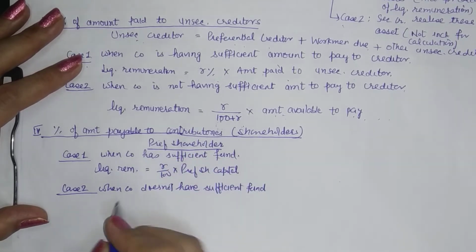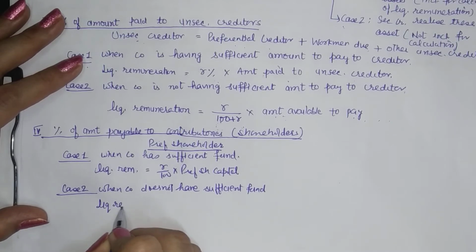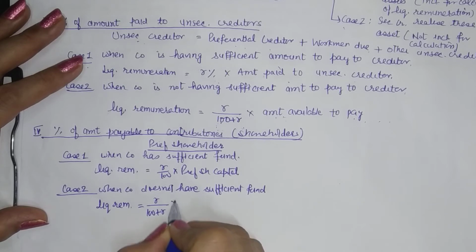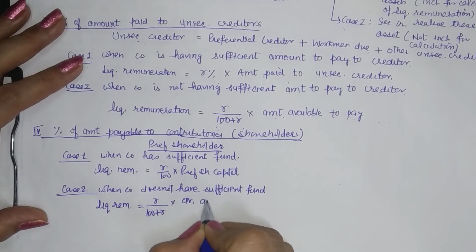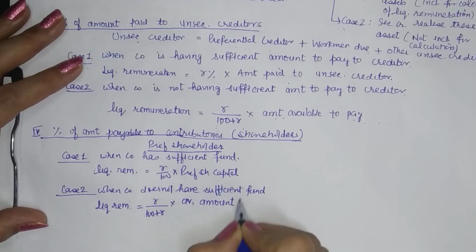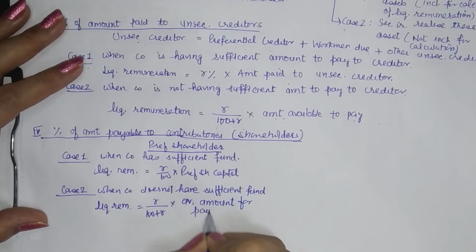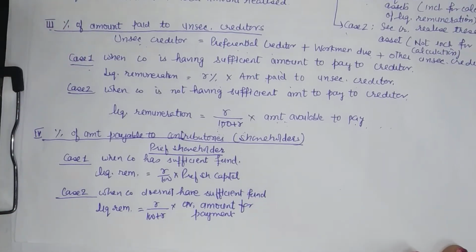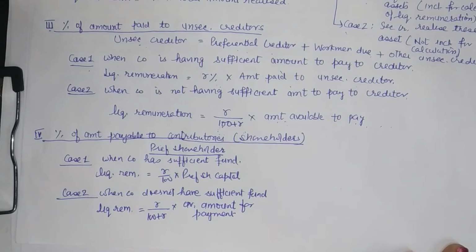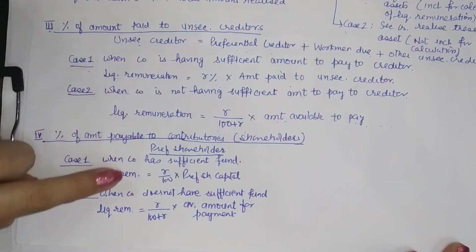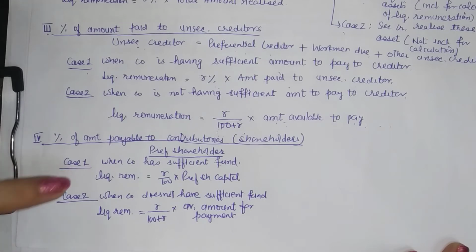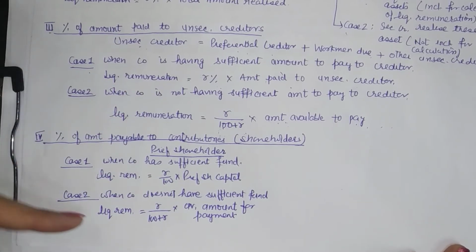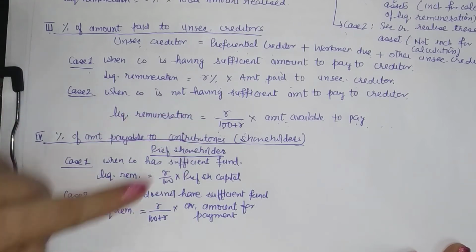So when you apply that ratio for remuneration, you will have to change the base 100 plus R into available amount for payment, right? So whenever a percentage is based on the payment, if we can pay the amount in full, a direct ratio can be applied. But if we cannot pay them in full, it means the amount available has two uses. So accordingly, we will have to change the base in the ratio.